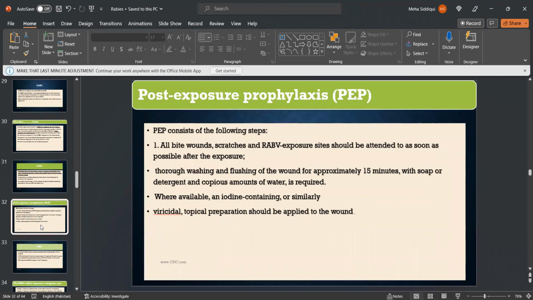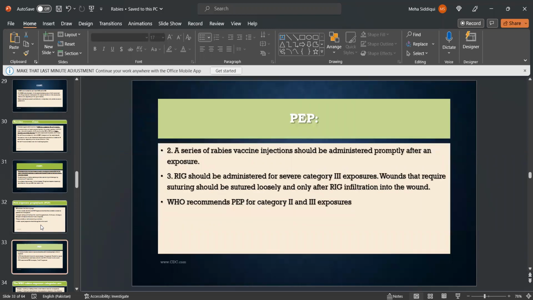Now, post-exposure prophylaxis. It consists of the following steps. All bite wounds, scratches, and rabies exposure sites should be attended to as soon as possible after the exposure. Thorough washing and flushing of the wound for approximately 15 minutes with soap or detergent and copious amounts of water is required where available. An iodine-containing or similarly virucidal topical preparation should be applied to the wound. A series of rabies vaccine injections should be administered promptly after an exposure. Rabies immunoglobulin should be administered for severe category 3 exposures. Wounds that require suturing should be sutured loosely and only after rabies immunoglobulin infiltration into the wound.